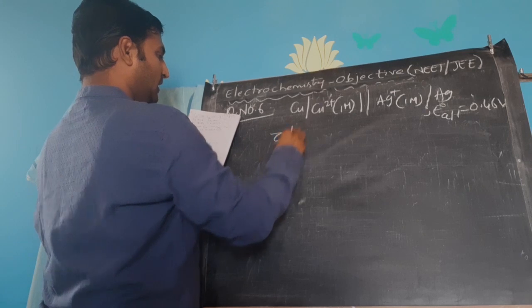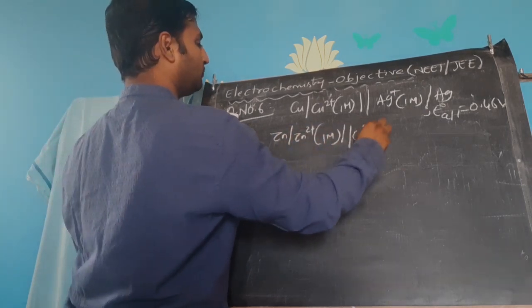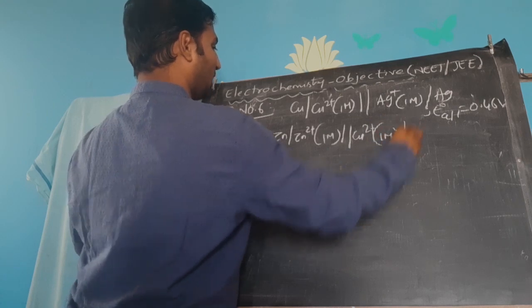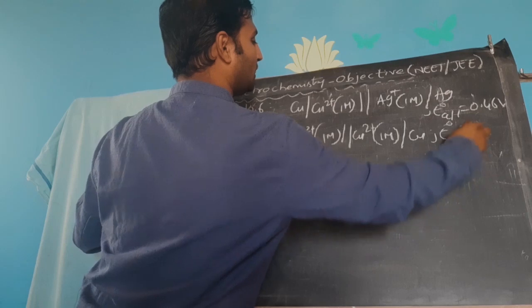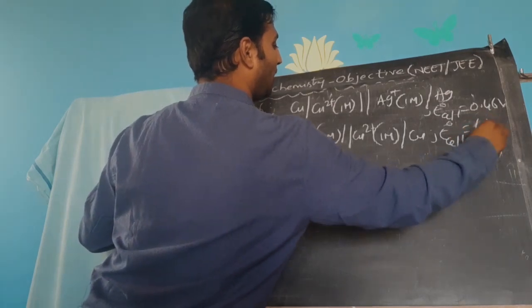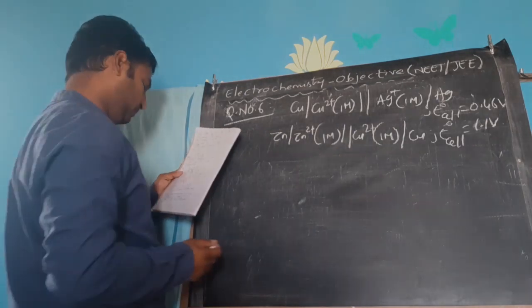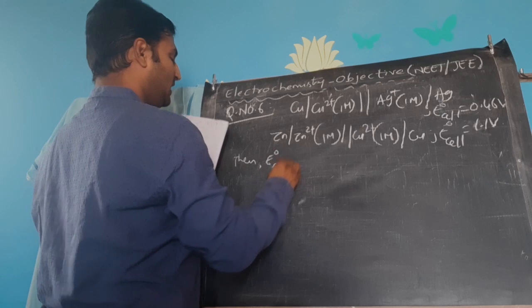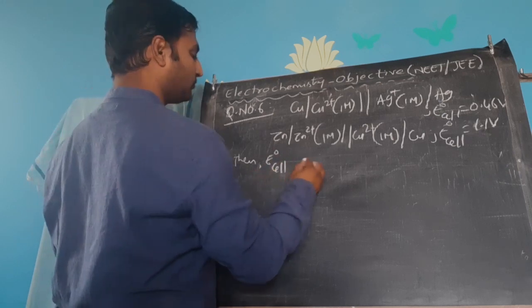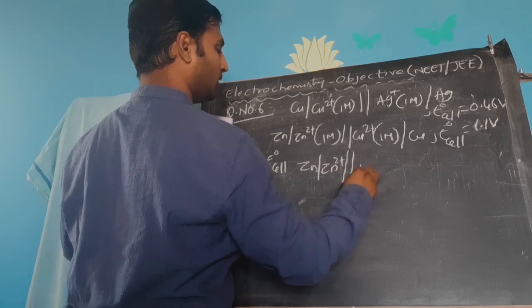Then zinc / zinc 2 plus 1 molar concentration / copper 2 plus 1 molar concentration / copper. The cell potential for this cell was found to be 1.1 volts it seems. It's a familiar value. This is Daniell cell. You know it very well. Then they are asking what will be the E0 cell value of zinc silver ion electrode.